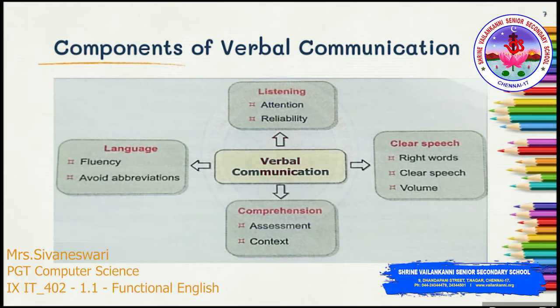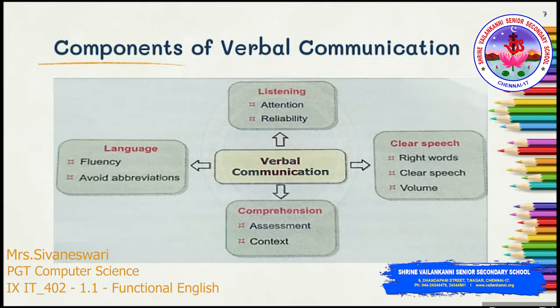Now the components of verbal communication. There are four components: clear speech of the sender, listening skills of the receiver, common fluent language, comprehension. So now the first component, clear speech of sender.